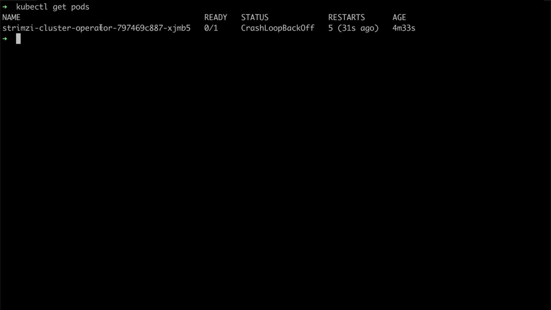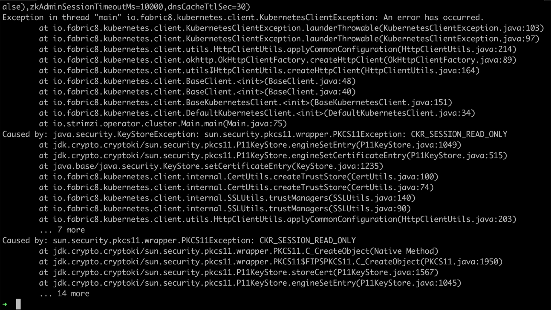I have my FIPS-enabled Kubernetes cluster here, and when I list the pods, you can see that I already deployed the Strimzi cluster operator, and you can see that it's crash looping. So let's have a look at the error. And you can see that it's complaining about some key store and some PKCS 11 exceptions. This is because right now, by default, the OpenJDK enforces the FIPS mode.